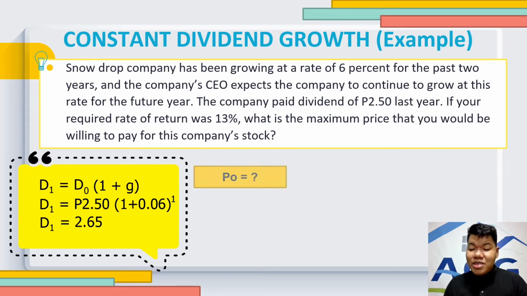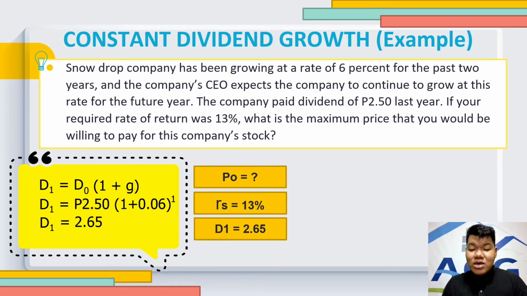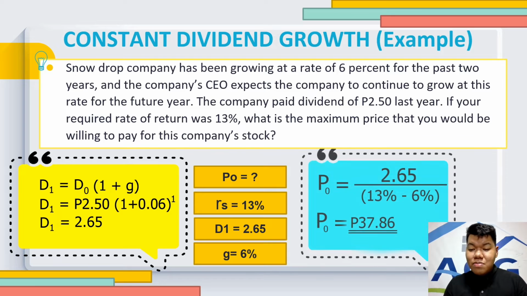Now we need to solve for the maximum price. Your required rate of return was 13%, your D1 is 2.65, and your growth rate is 6%. Using the Gordon growth model, substitute all the values and you will get your maximum price, which is equal to 37 pesos and 86 cents.